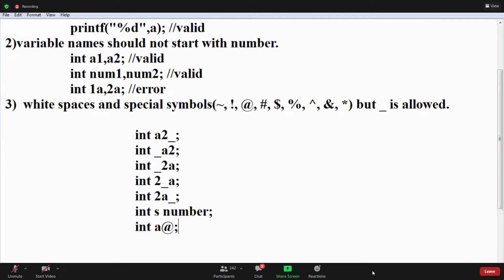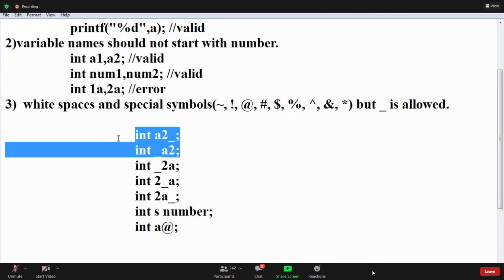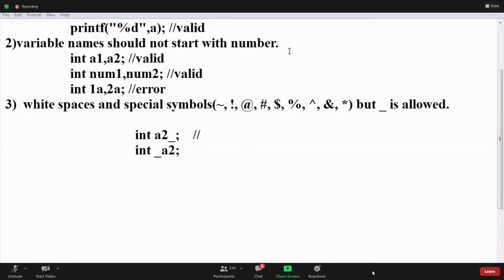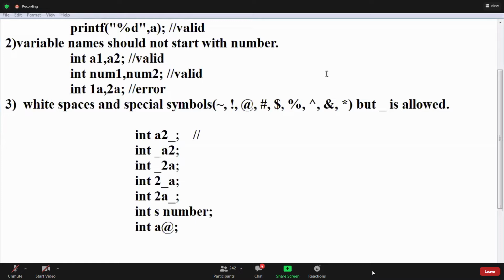Okay, guys, which one is valid? First one, guys, tell me first one is valid or not? A2 underscore 4, 5, 6, 7 is invalid. Yeah, very good, Tarun. Yes, sir. Yeah, first one is valid, right?